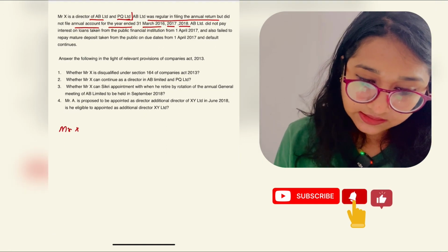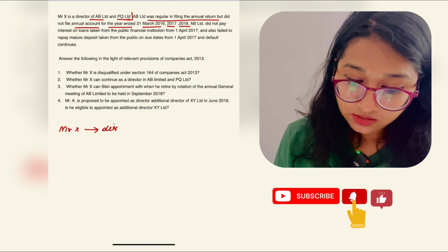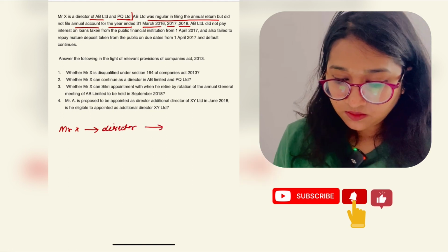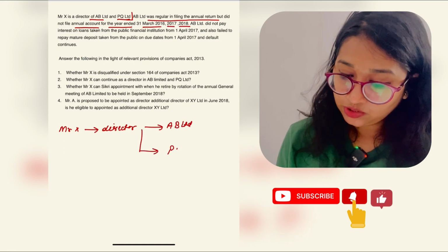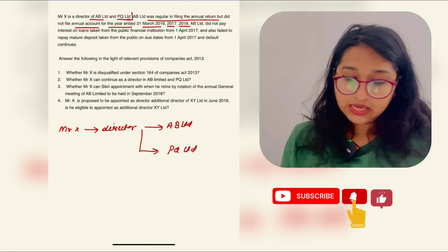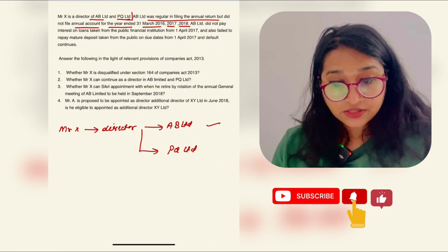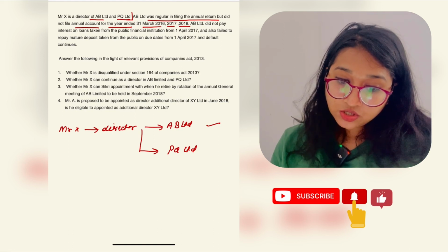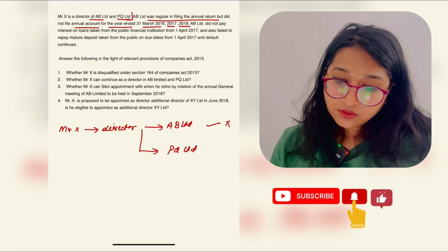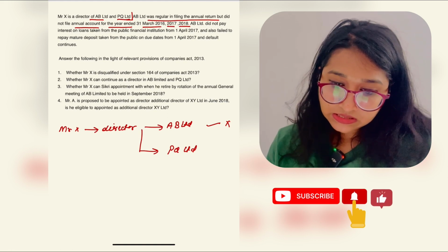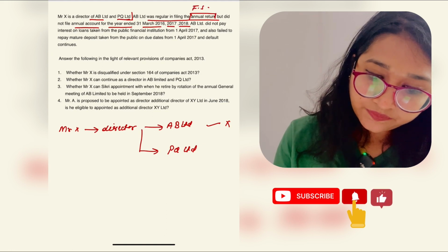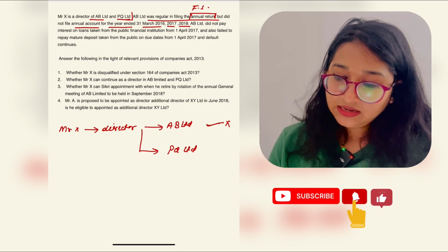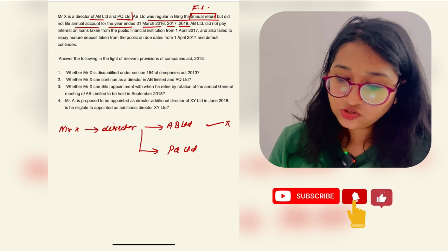So in the case law there is Mr. X, who is director in 2 companies, okay. One company is AB Limited and the second company is PQ Limited. Is it clear? Okay. AB Limited was regular in filing annual return but did not file annual return for 3 years. Again I have written two things. This could be financial statement. They were regular in filing financial statements but did not file annual return.